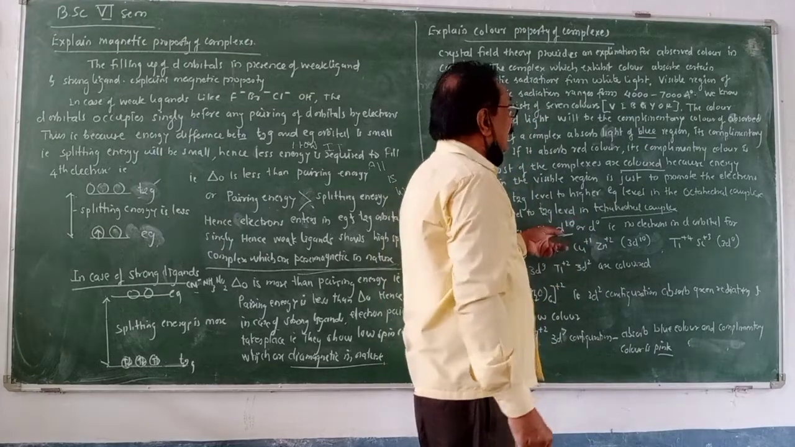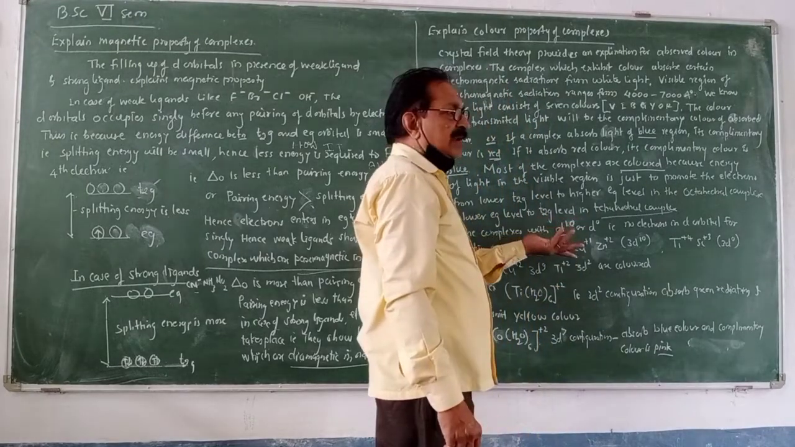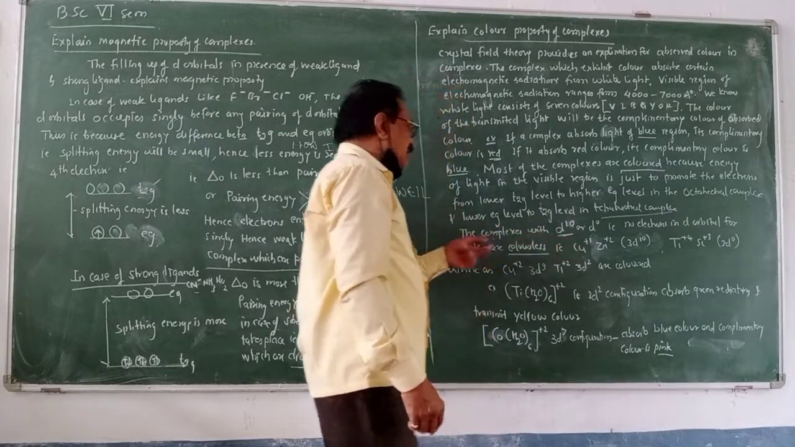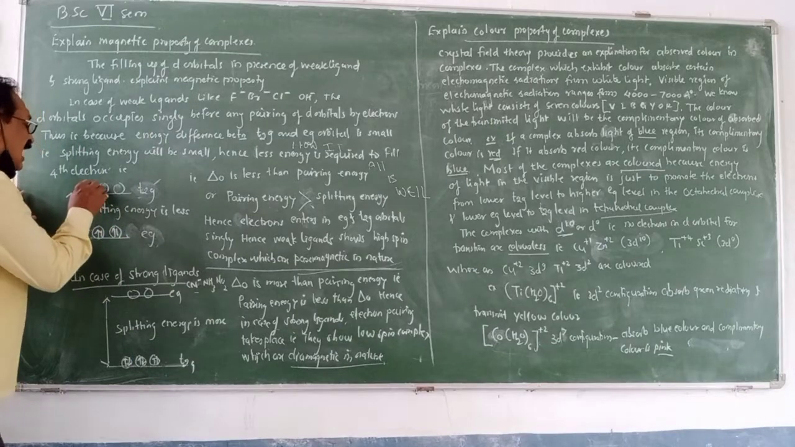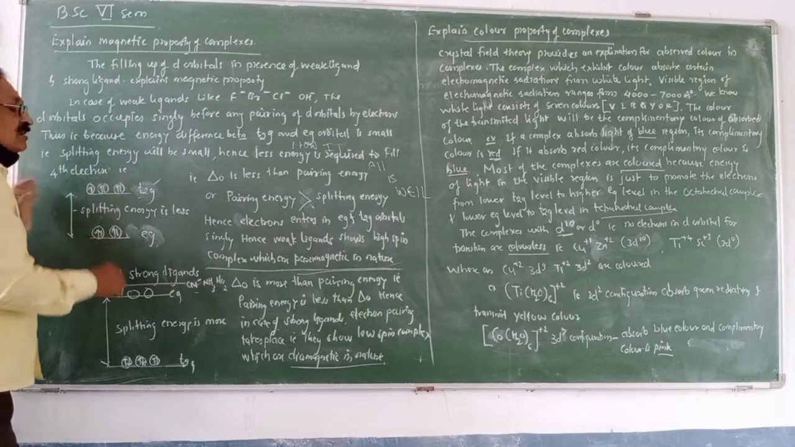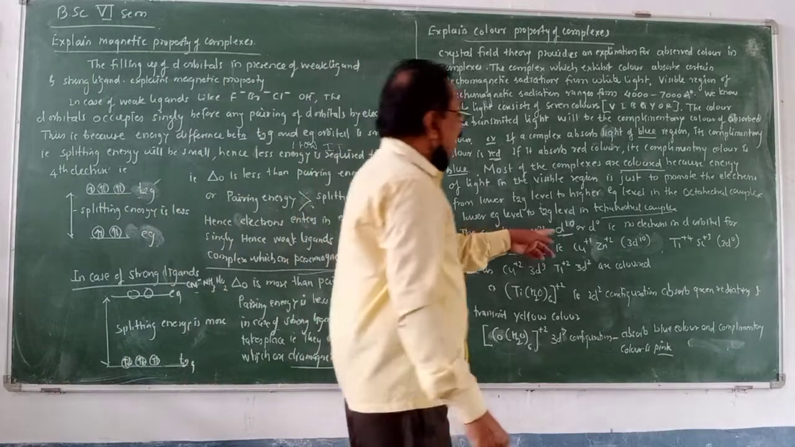The complexes with d10 or d0 configuration: d10 indicates all the electrons are paired up here. D10 means all the electrons are paired. There is no vacancy, means both the t2g orbitals and the eg orbitals are filled by the electrons when the d10 configuration is reached.